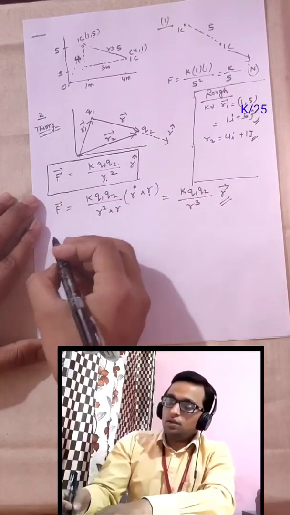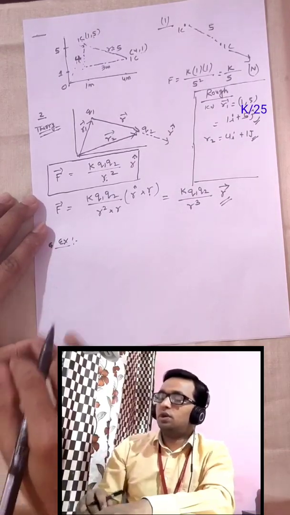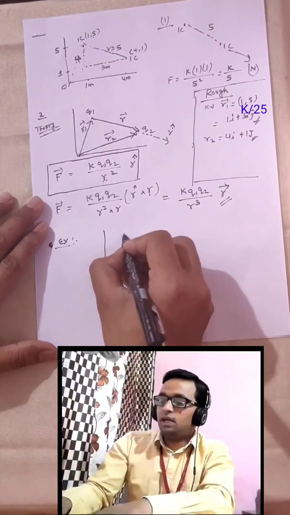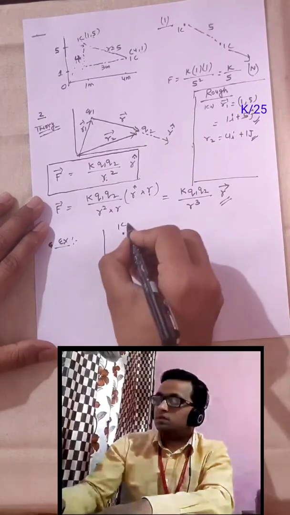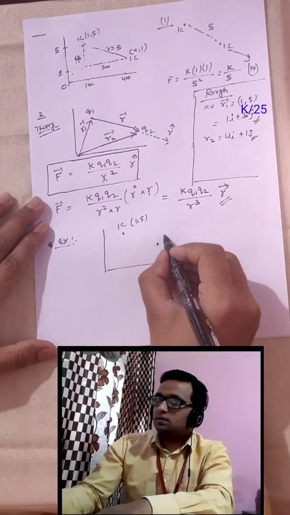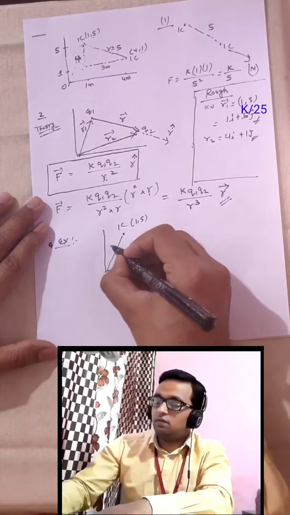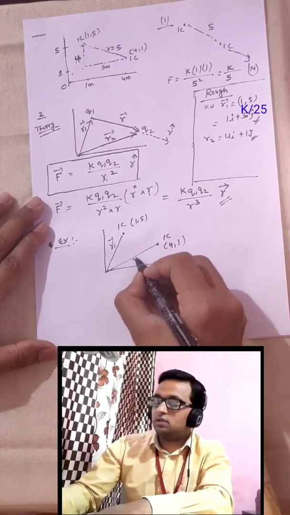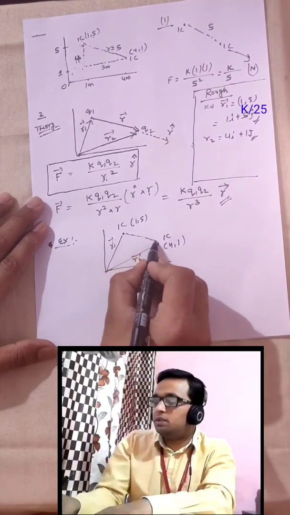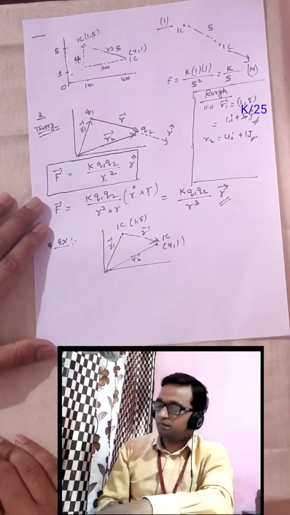So now let's solve an example. Suppose we have a first 1 coulomb charge, its coordinates are 1 comma 5. The second 1 coulomb charge has coordinates 4 comma 1. This is r1 and this is r2. And the distance between them is r, or in vector form we can write r vector.